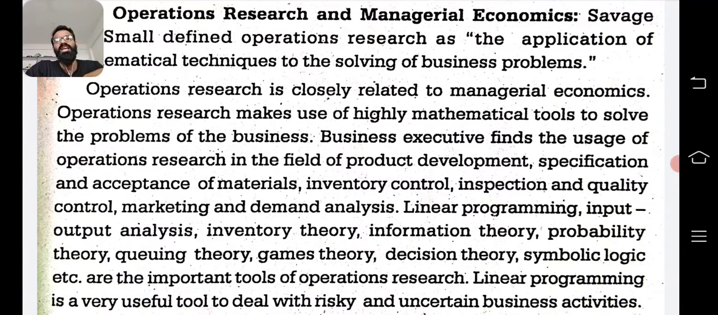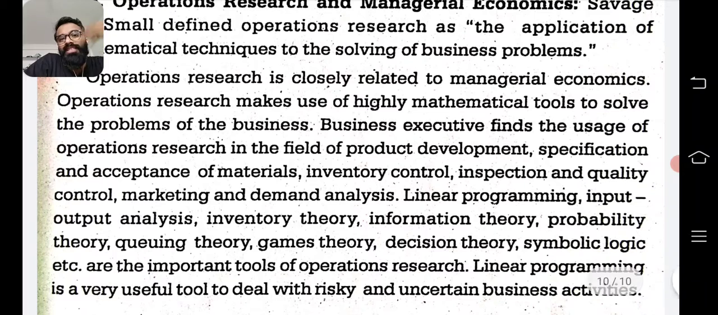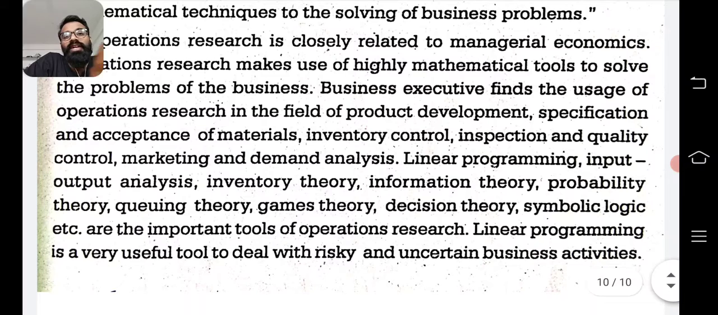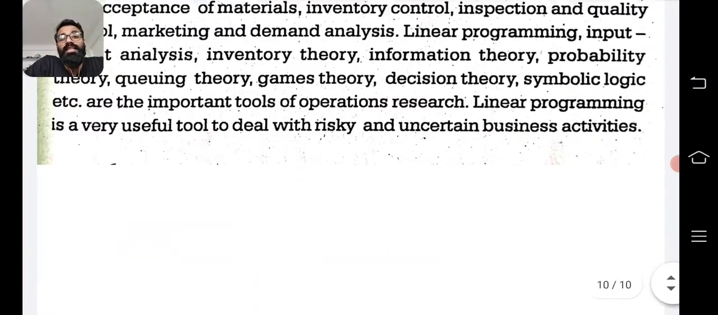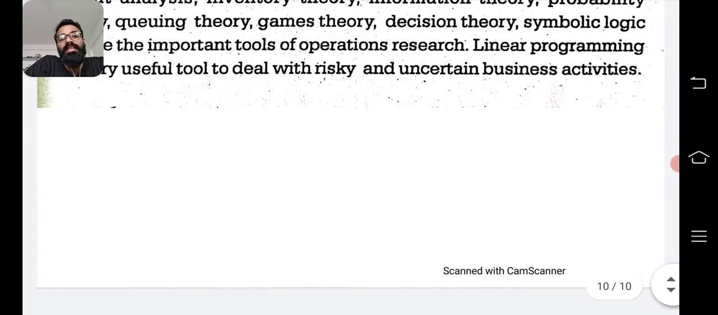Of course, operations means how things are done. That means how the production happens. That is from the inbound logistics area, in which the raw materials come from the place to the production firm. From there, how the operations happen, that is operations. How the function of production happens, that is all about operations. Now, business executives find the usage of operations research in the field of product development, specification and acceptance of materials, inventory control, inspection and quality control, marketing, and demand analysis. Everything is part of operations research and managerial techniques.